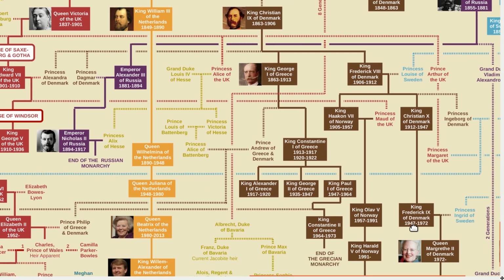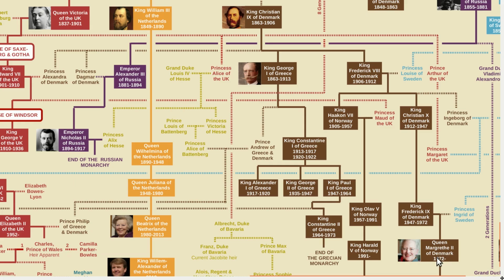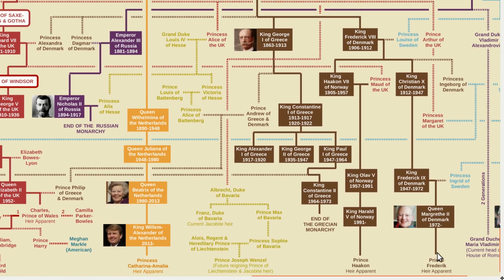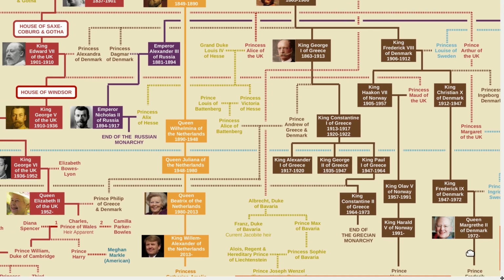Now, I do believe, because we have a queen in Denmark, when her son becomes king, I believe he will take the house name of his father. So then actually this house would no longer be reigning in Denmark into the future. But if Charles took that house name, then we would have the United Kingdom and Norway with that same house.